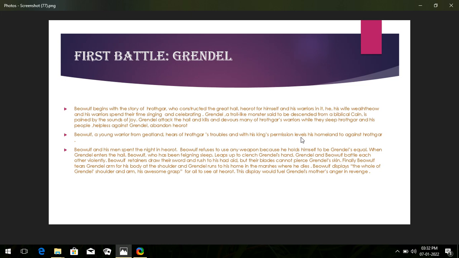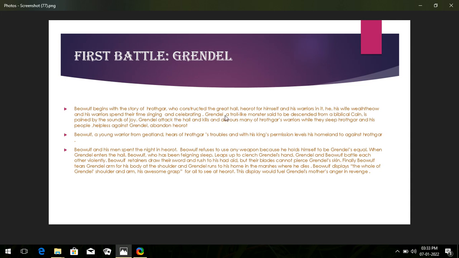The very first line on the computer screen: Beowulf begins with the story of Hrothgar. Hrothgar is a king who constructed the great hall. Heorot is the name of that hall, made for himself and his warriors. His wife and his warriors spent their time singing and celebrating. They spent a lot of time over there celebrating and singing.